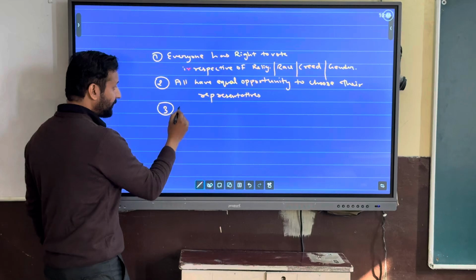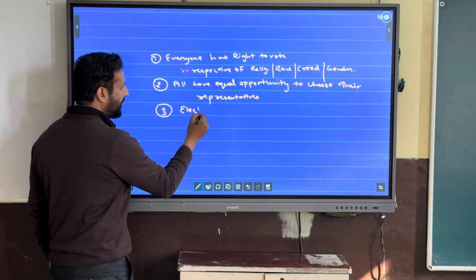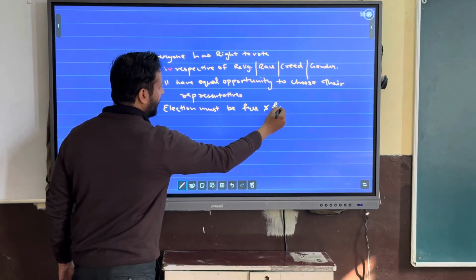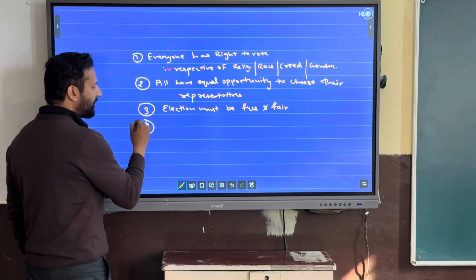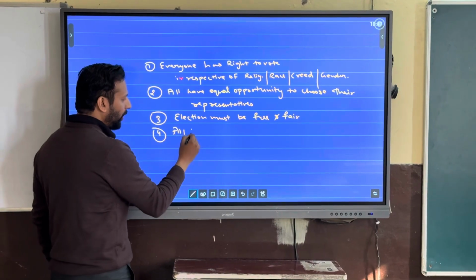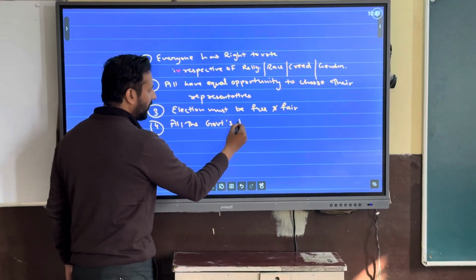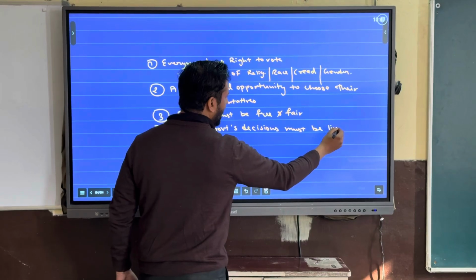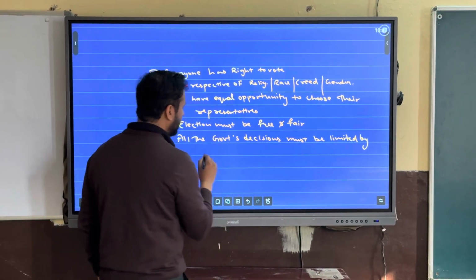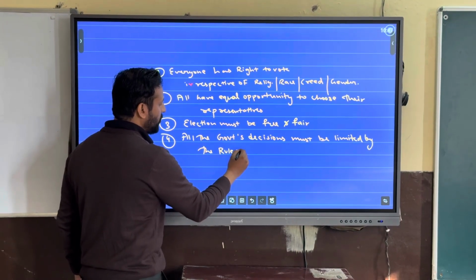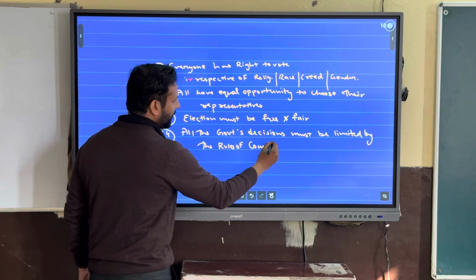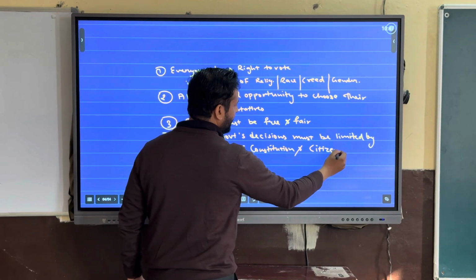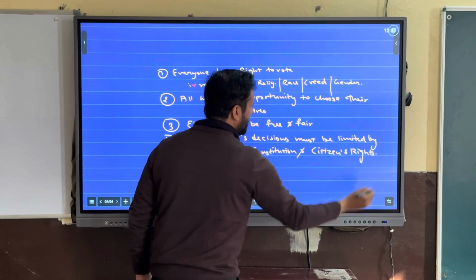Third, elections must be free and fair. Next, all government decisions must be limited by the rules of the constitution and citizens' rights.